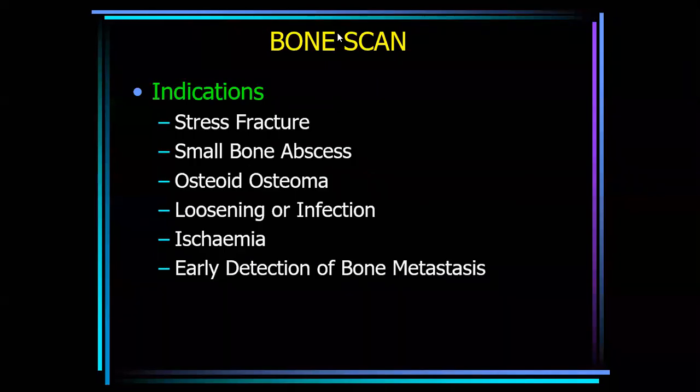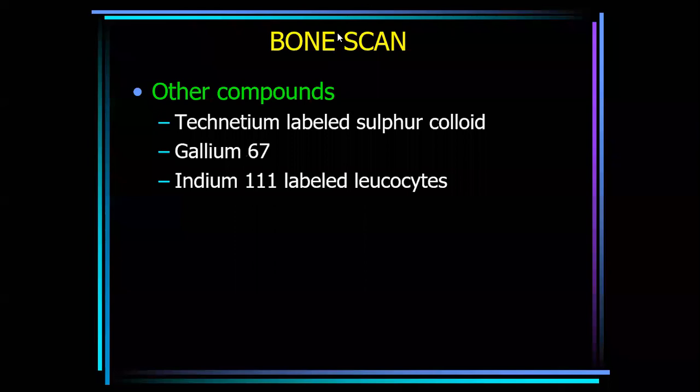Indications of bone scan: if there is a stress fracture, small bone abscess, osteoid osteoma, loosening or infection. In case of infection, bone scan. In case of ischemia, bone scan. Early detection of bone metastasis is by bone scan, because the total body skeleton is scanned. So early detection of bone metastasis is very important.